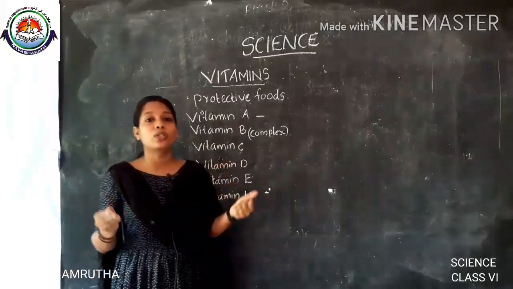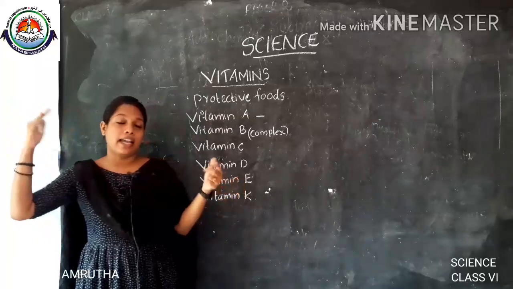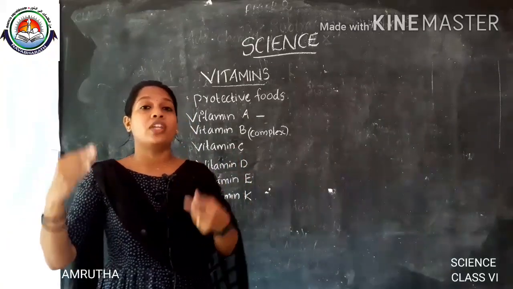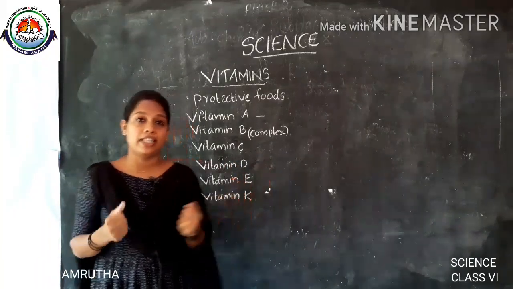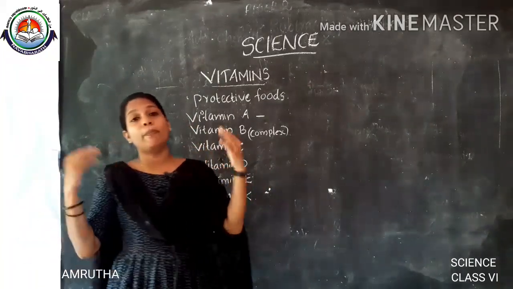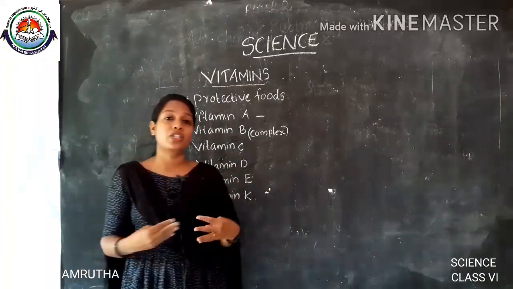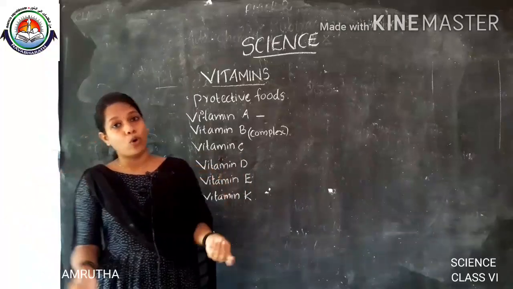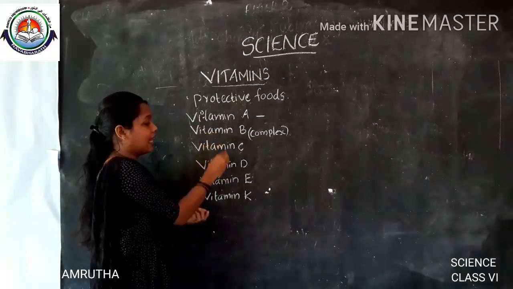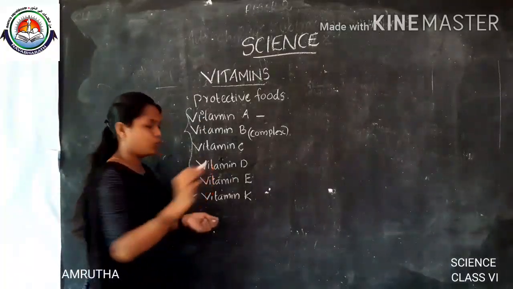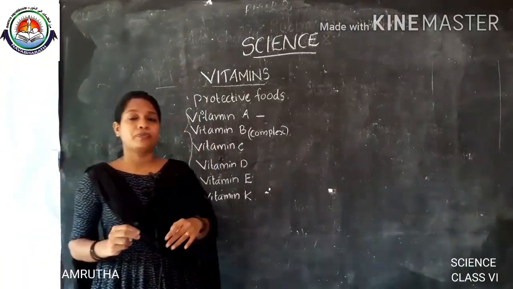And what about vitamin D? The major source of vitamin D is sunlight. When we are exposed to sunlight, we get vitamin D. The major function of vitamin D is it strengthens our muscles and bones. It helps in the proper functioning of our muscles and bones. Is it clear? These are all about vitamins A, B, C and D. The other two vitamins you need not study in detail. Is it clear to you?